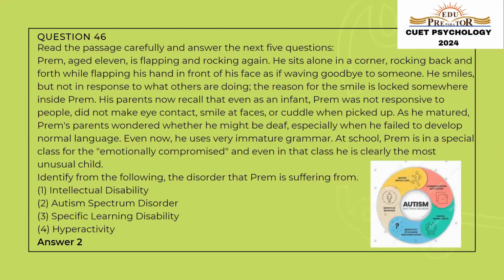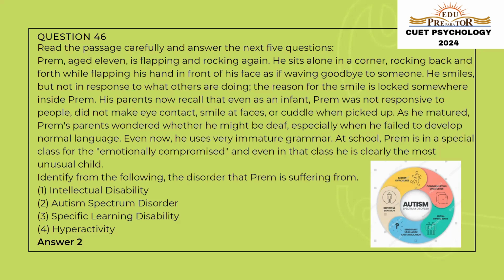This is the next passage given to us. Identify from the following the disorder that Frame is suffering from. So the disorder that he is suffering from is autism spectrum disorder.